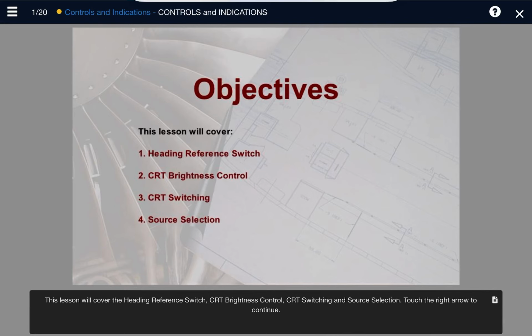This lesson will cover the heading reference switch, CRT brightness control, CRT switching, and source selection. Touch the right arrow to continue.